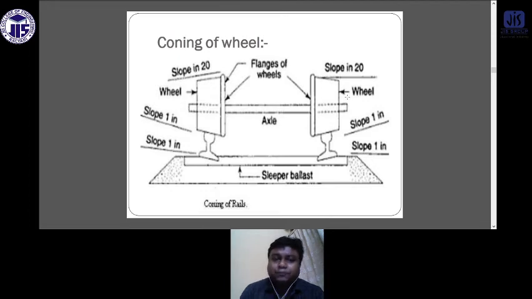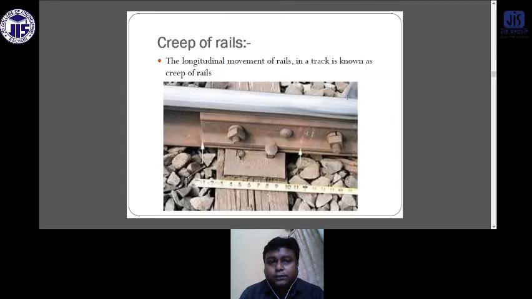You can get an objective type question of 2 or 3 marks, or a 5 mark descriptive type question, on a brief about the coning of wheel. So be clear about the concept of the coning of the wheel.